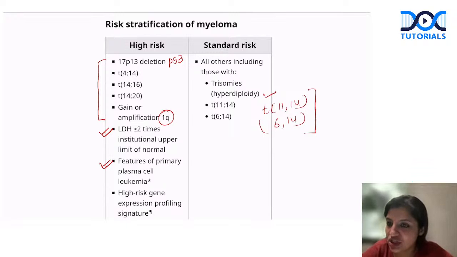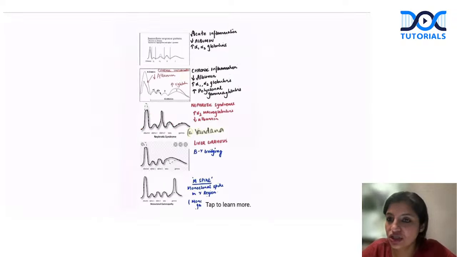Okay, gene expression profiling is usually not done now, but in the West they do gene expression profiling for myelomas. That is very, very important. That is how we risk stratify myeloma, which is again an important question that they ask you. So please note this. Now this is the gist of all the electrophoresis that you should remember.